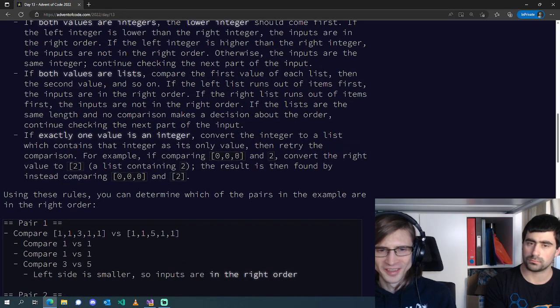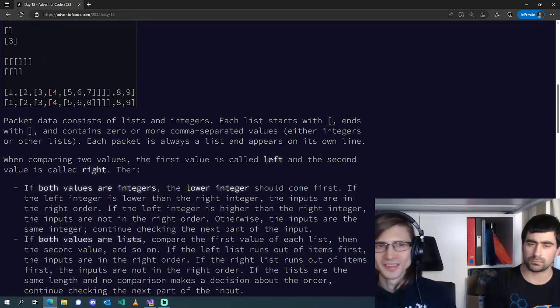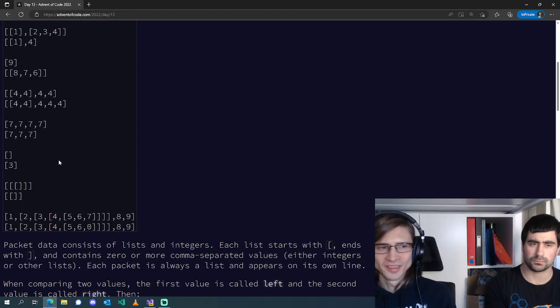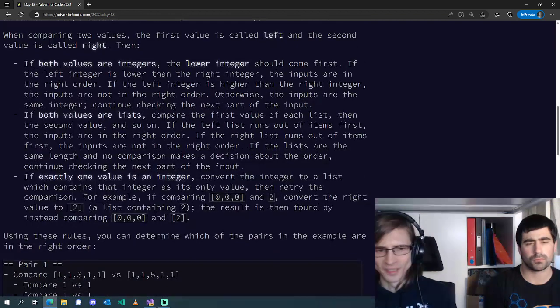Okay. So this is one time where using C++ makes it a little bit more difficult for us, because with a dynamically typed language, you kind of don't have to care about the types of integers and lists. You can just write code. We need to do a little bit more work in C++.